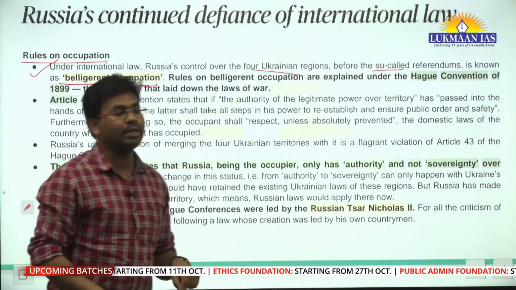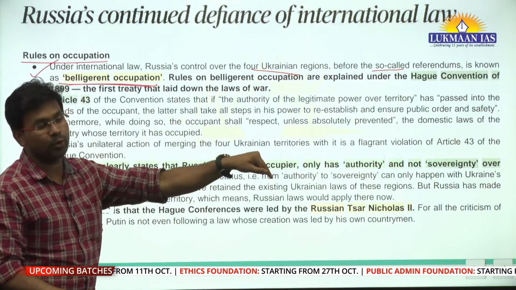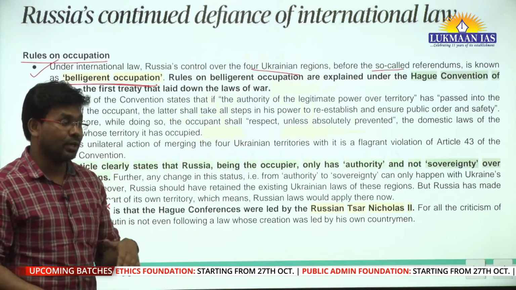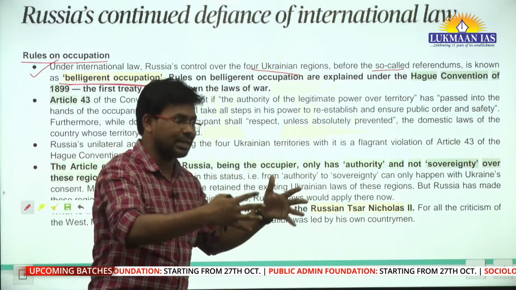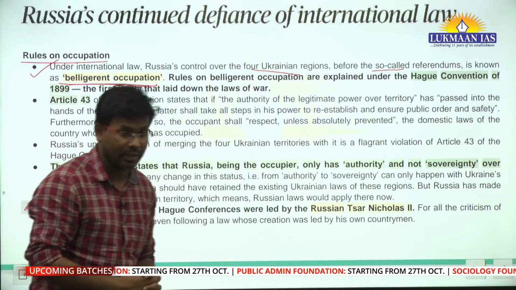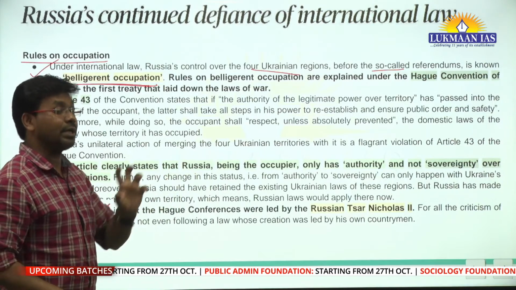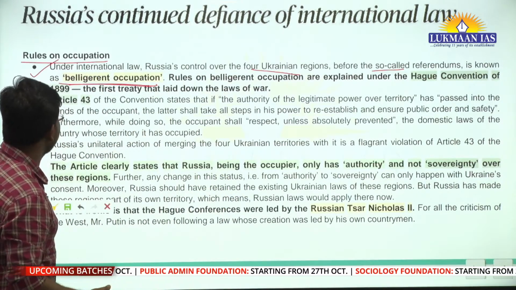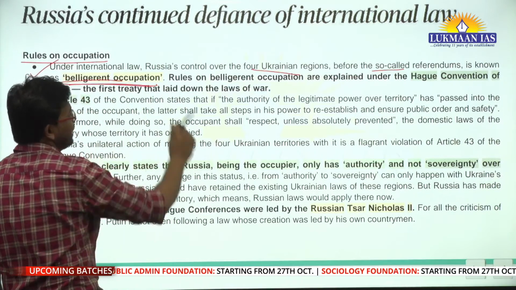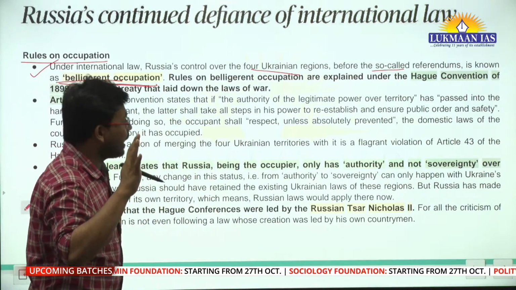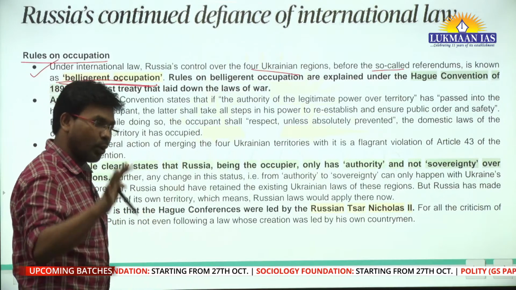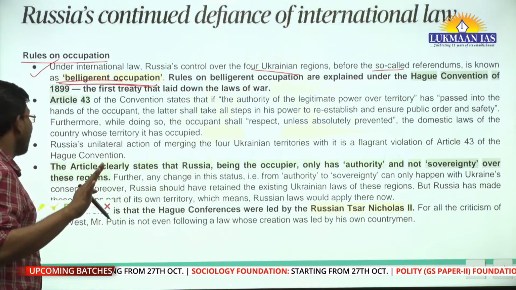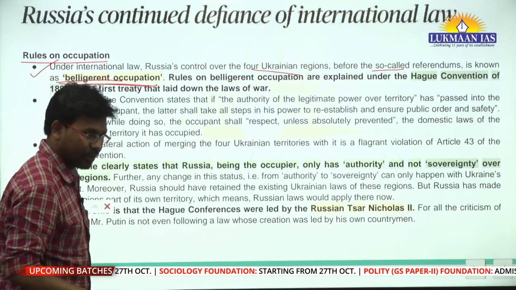It gives you the authority to take control, but it does not give you the right to claim this area to be sovereign, because those people have been taken control of without their will. You are getting my point? So, belligerent occupation means you have your established authority there, but you cannot claim sovereignty in these areas.